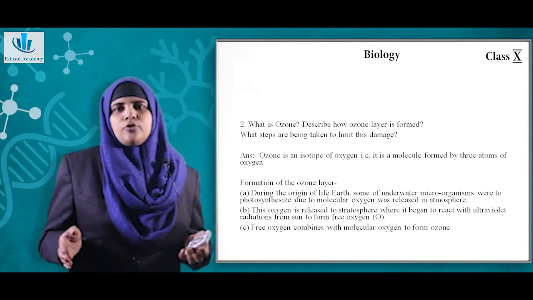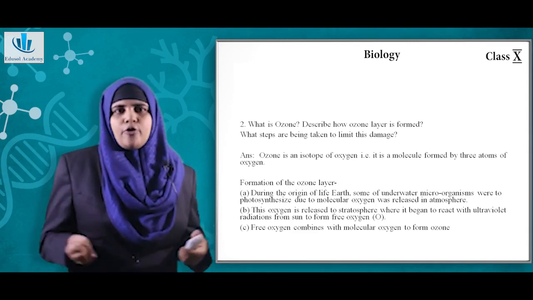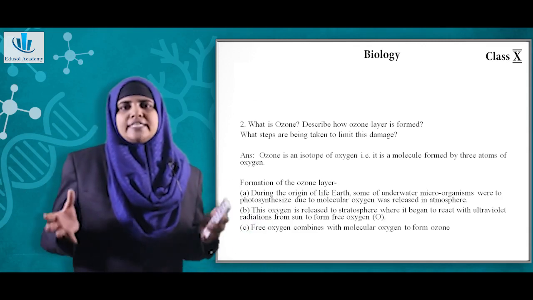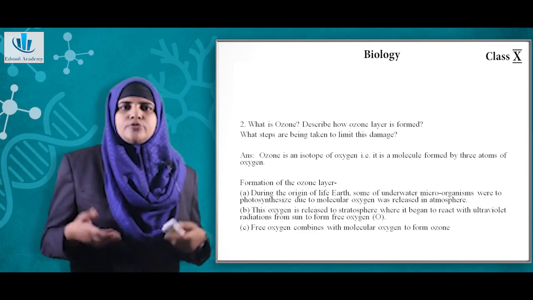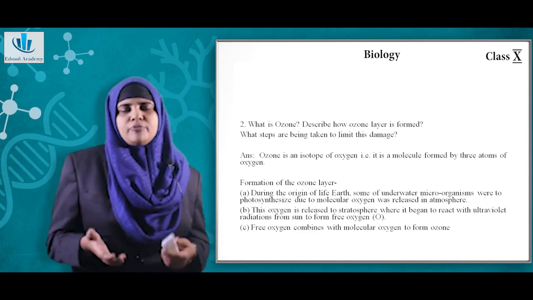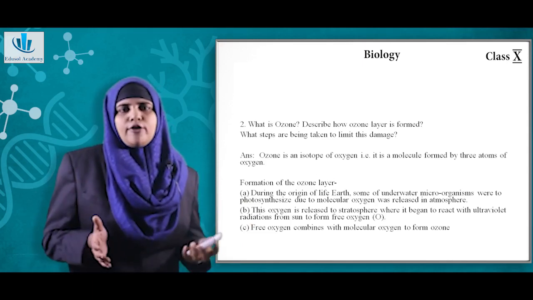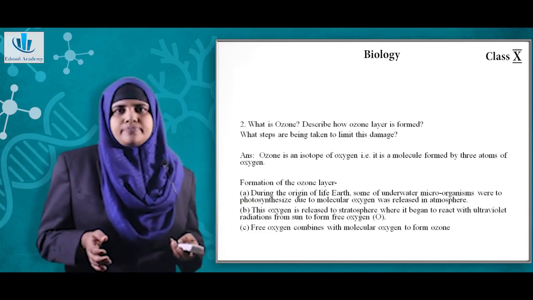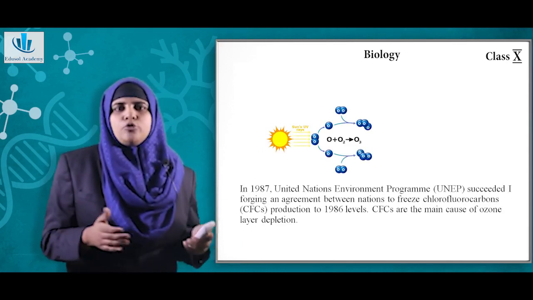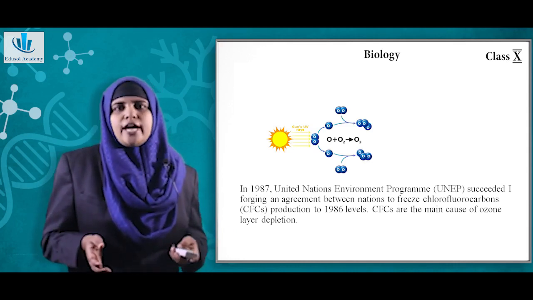The formation of ozone is as follows: during the origin of life on Earth, some of the underwater microorganisms were able to photosynthesize, due to which molecular oxygen was released into the atmosphere. This oxygen released reached the stratosphere, where it began to interact with the ultraviolet radiations coming from the sun to form free oxygen, and the free oxygen combines with the molecular oxygen to form ozone. You can also chemically represent it like O + O2 gives O3. Also, the UV component of sunlight is very important for this reaction to take place.